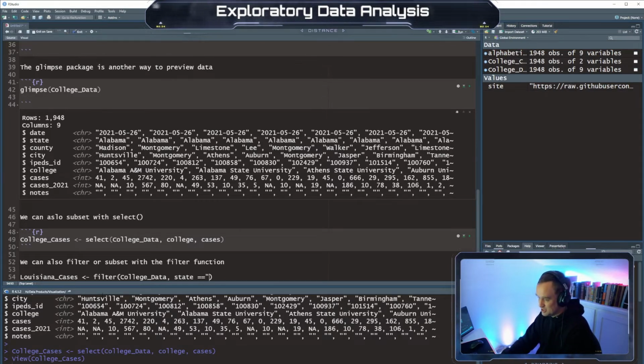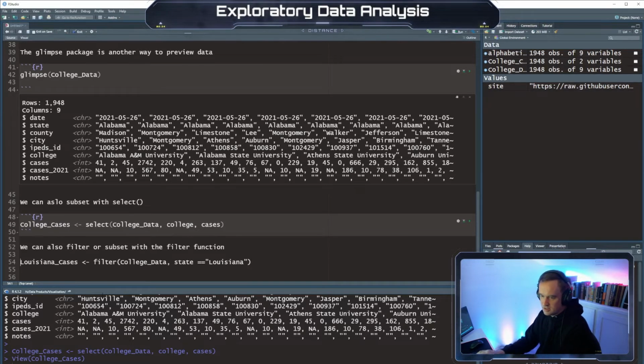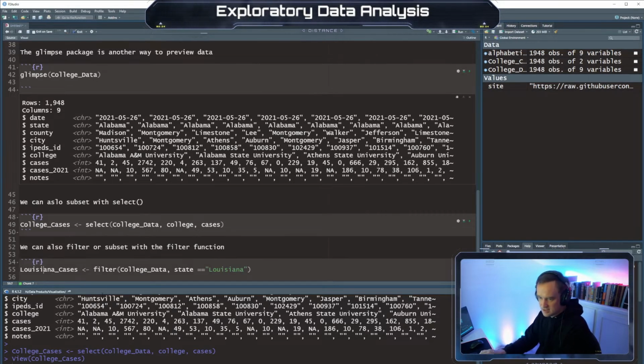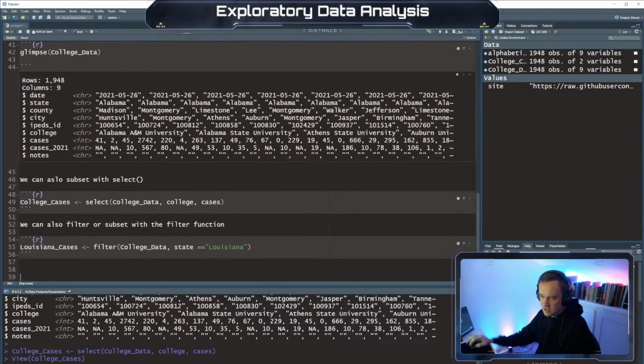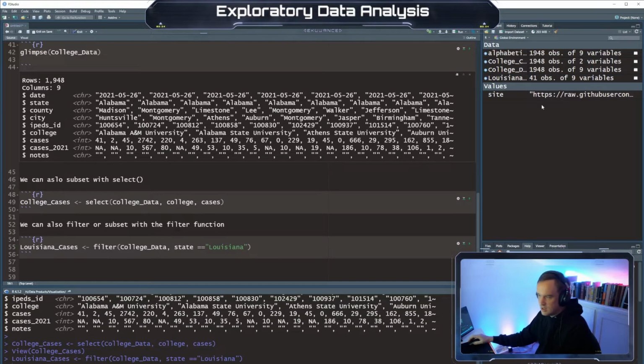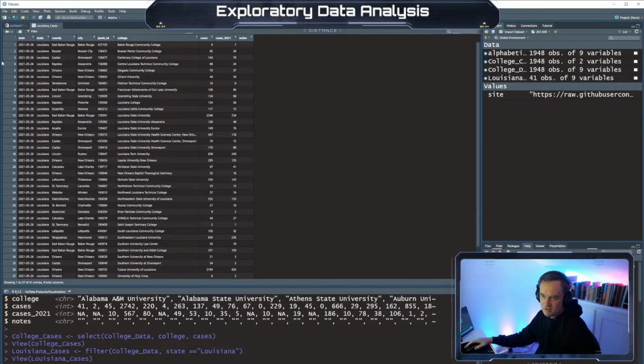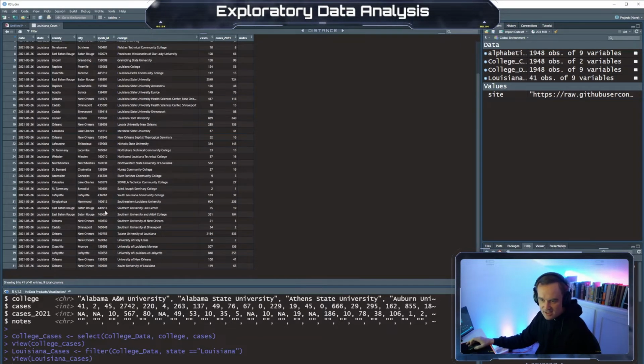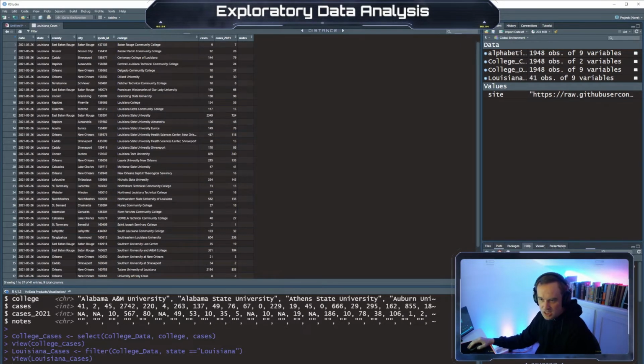Make sure you use the double equals, Louisiana. Oops. Oh, and man, I'm just skipping my R blocks constantly here. So we have Louisiana cases. So we have 41 colleges in Louisiana that we have data for. You can see the number of cases.